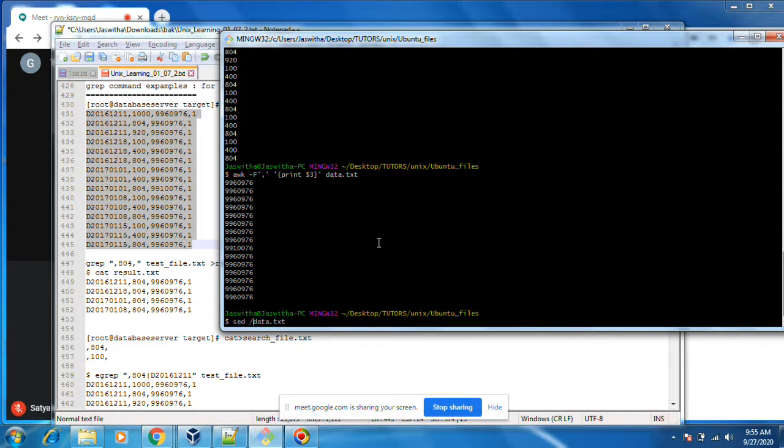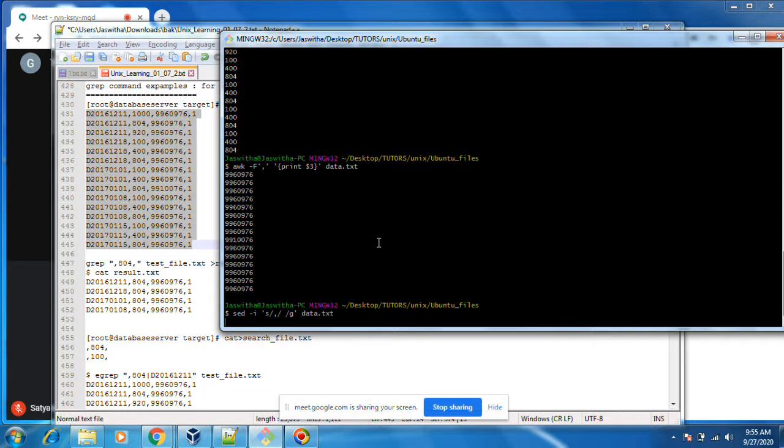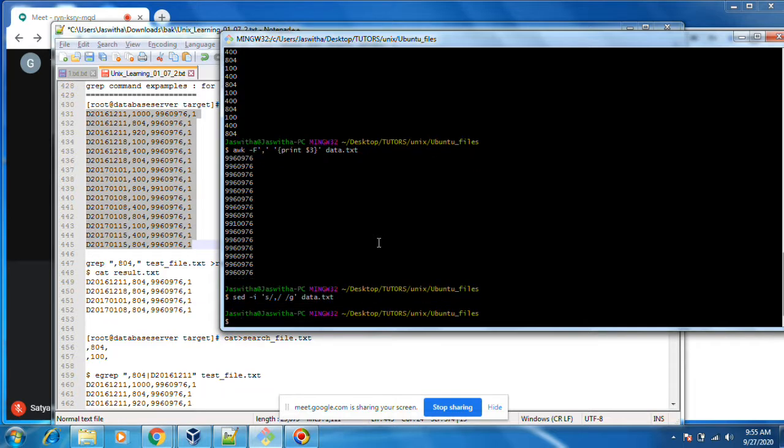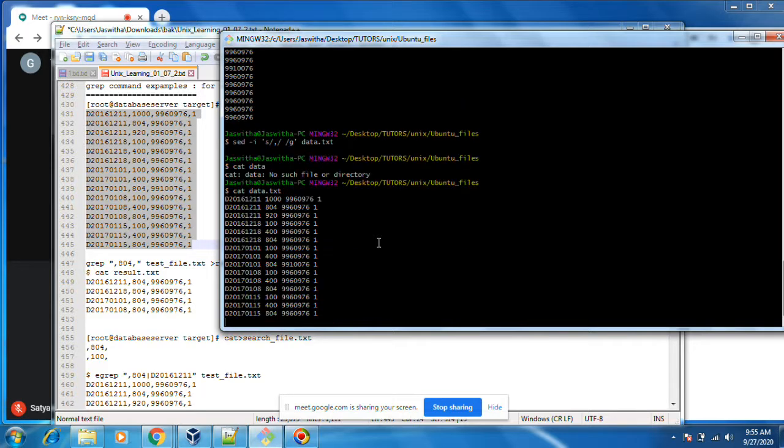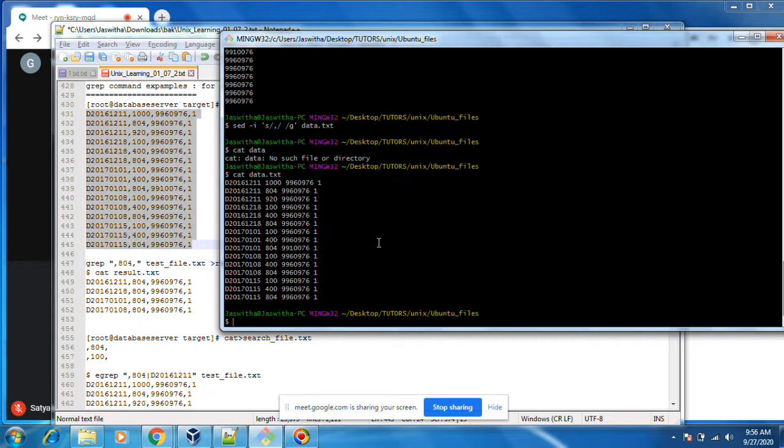For space, you need not mention the delimiter.